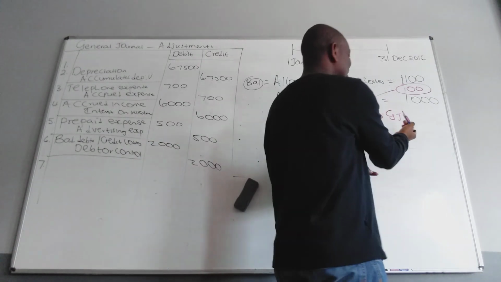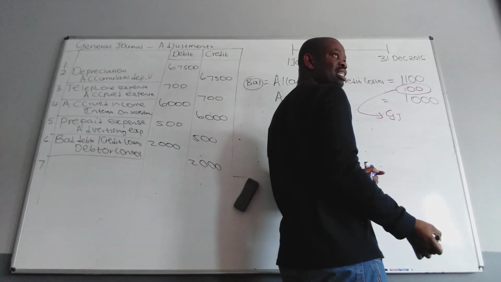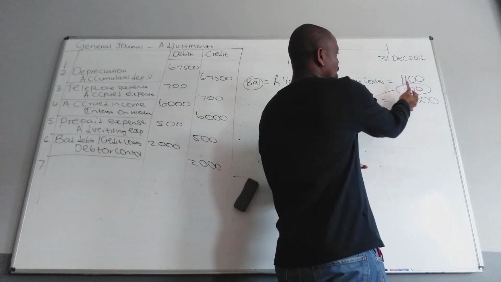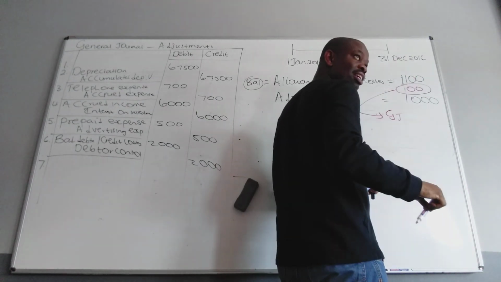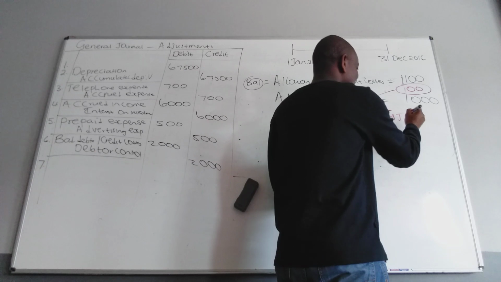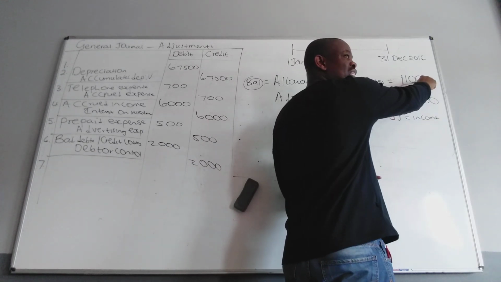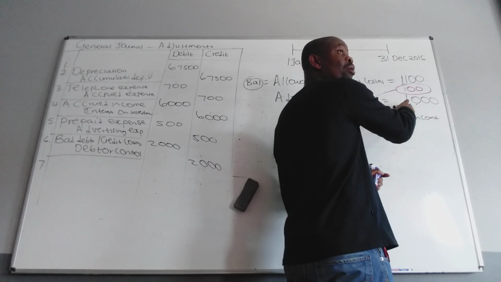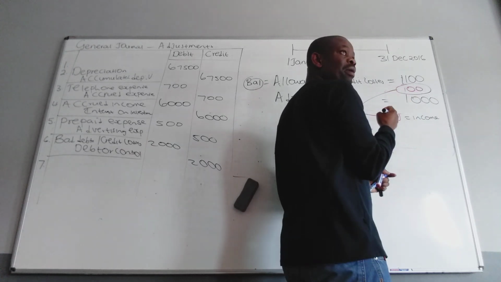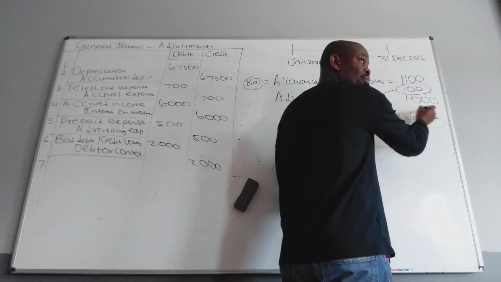But we need to decide whether this adjustment is an expense or income. It's an income, because we are getting it back. In other words, we are reducing it. We're only going to put 1,000 aside, and we get 100 back. So we know that it's an income. Why must we know?